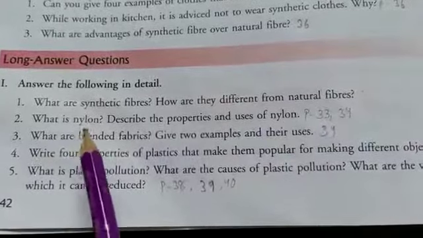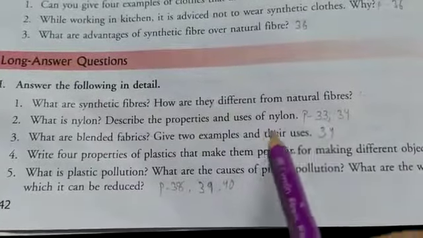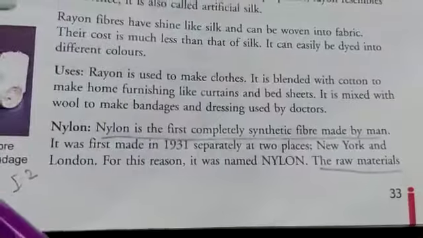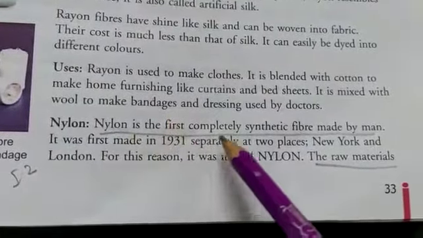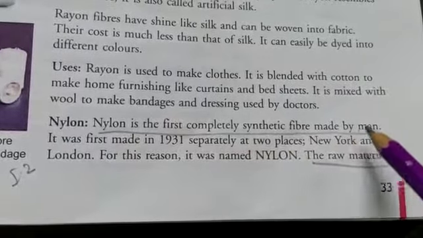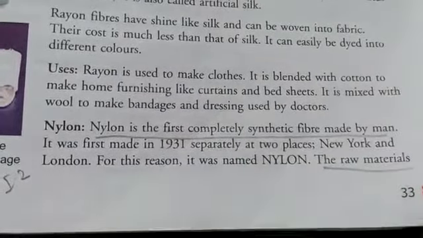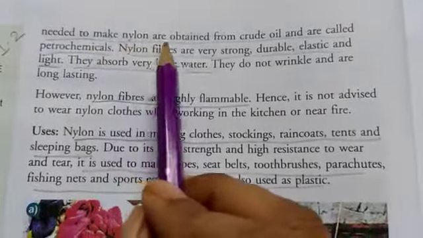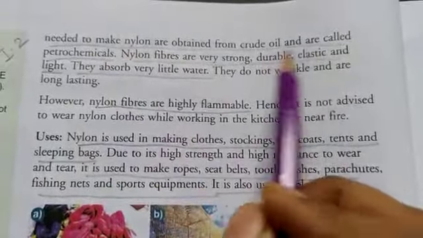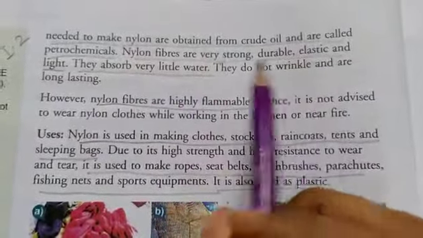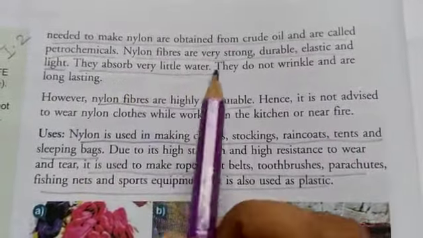Number 2, what is nylon, describe the properties and uses of nylon, page numbers 33 and 34. So I number 2: nylon is the first completely synthetic fiber made by man. The raw materials needed to make nylon are often from crude oil and are called petrochemicals. Nylon fibers are very strong, durable, elastic and light. They absorb very little water.